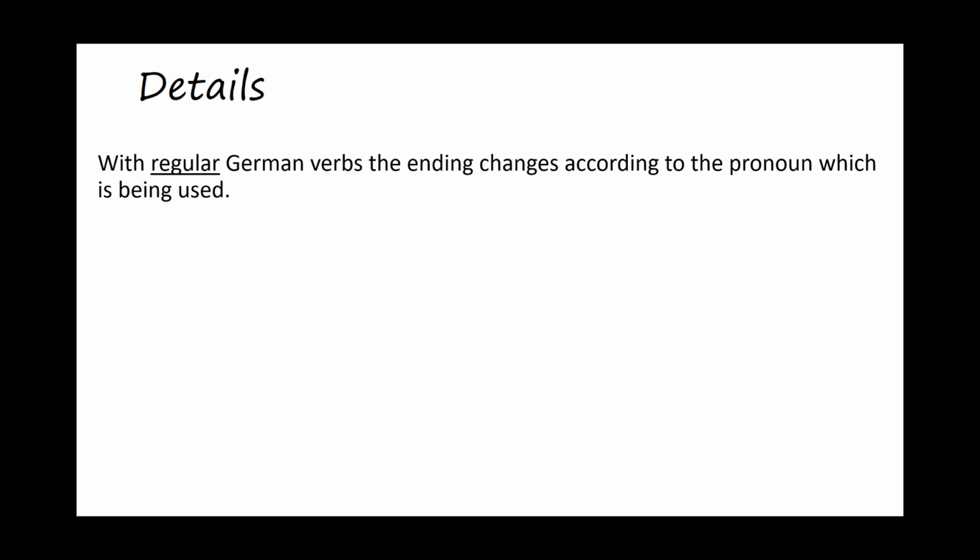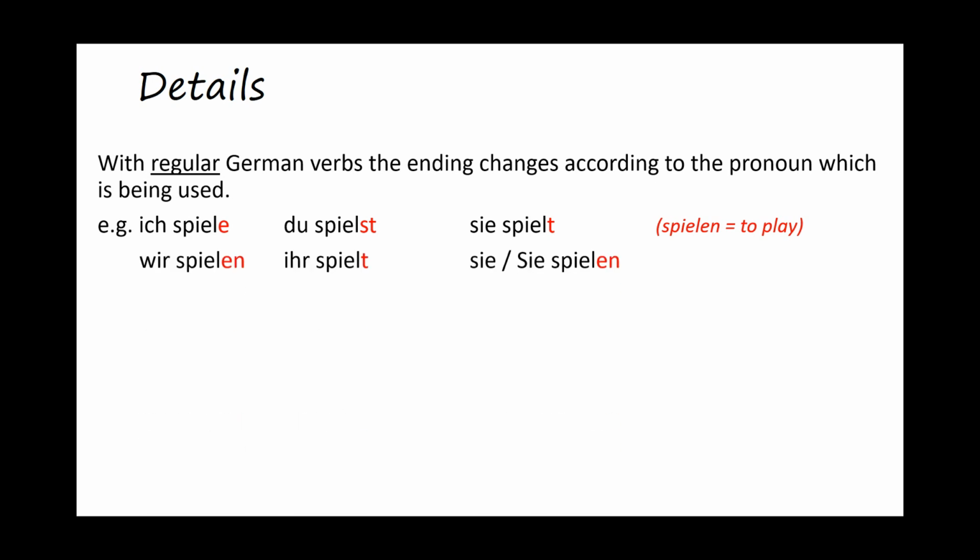With regular German verbs, the ending changes according to the pronoun which is being used. Let me explain. We have, for example, the verb spielen. If it's I who am doing the action, then it's ich spiele with an E on the end. Du, you, singular and familiar, du spielst with an ST on the end, and sie, that's she, sie spielt with a T on the end. This should just be revision. The plurals are wir spielen, ihr spielt, and sie or Sie, depending which one you need, sie spielen.